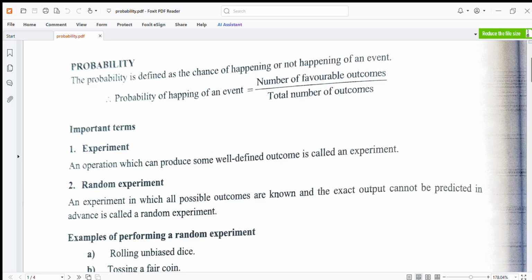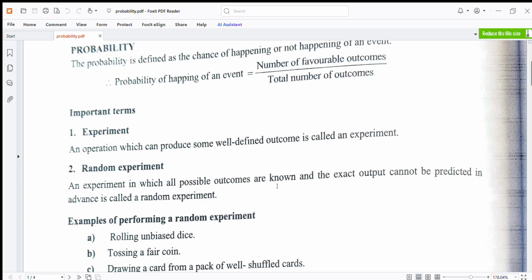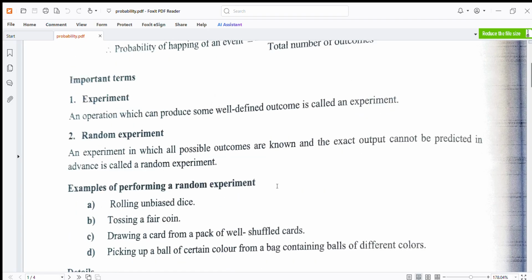An operation which can produce some well-defined outcomes is called an experiment. A random experiment is an experiment in which all possible outcomes are known and the exact outcome cannot be predicted in advance.